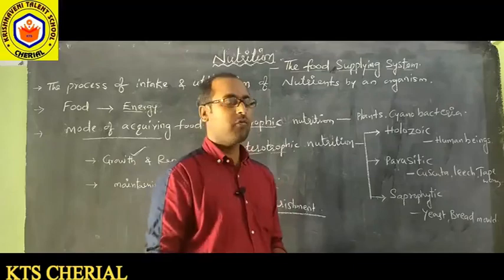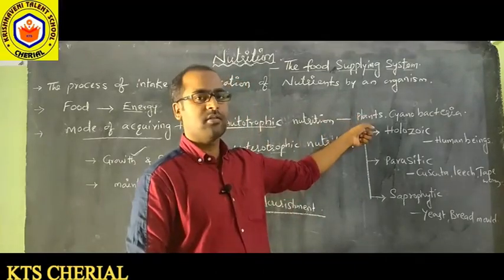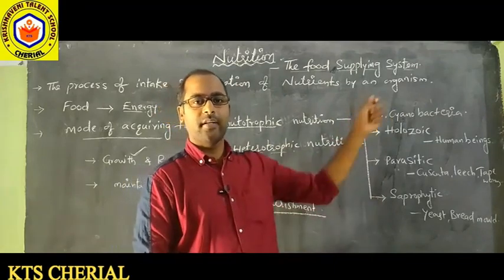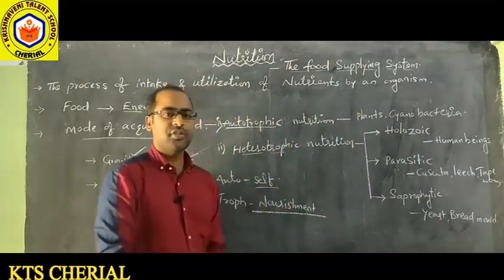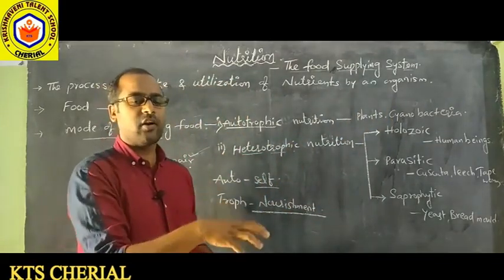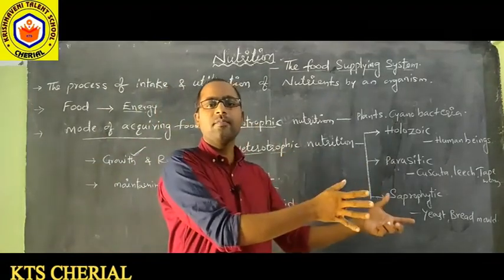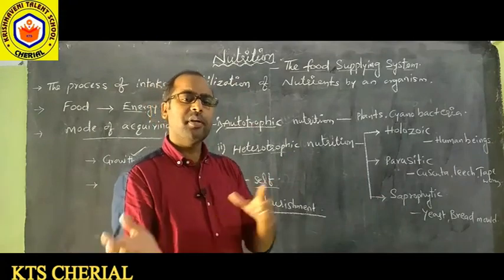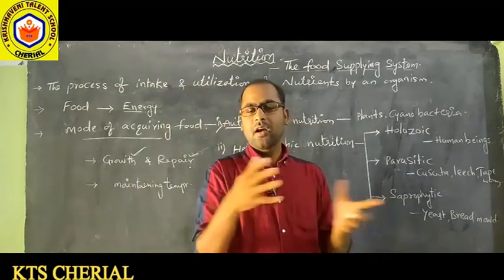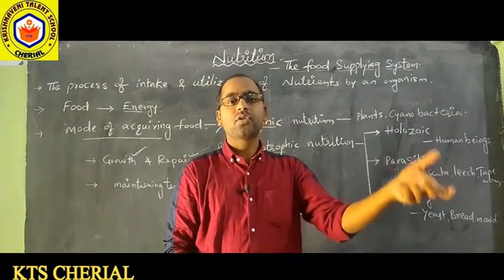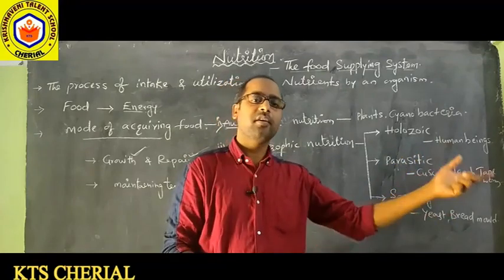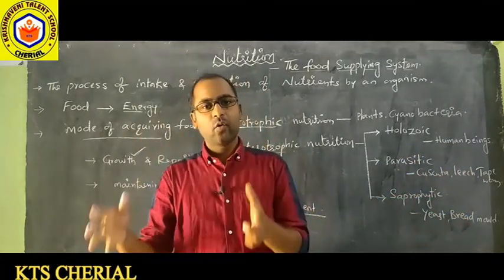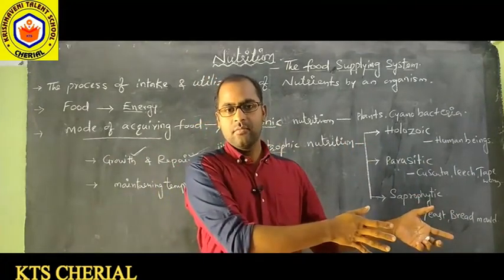First, for the autotrophic nutrition, the examples are green plants and some photosynthetic bacteria like cyanobacteria. And for heterotrophic nutrition, the human beings and all other animals which are dependent on plants. Some of the organisms are dependent on animals, the carnivores, and eventually those animals are dependent on plants. So directly or indirectly, we are totally dependent on plants, right?